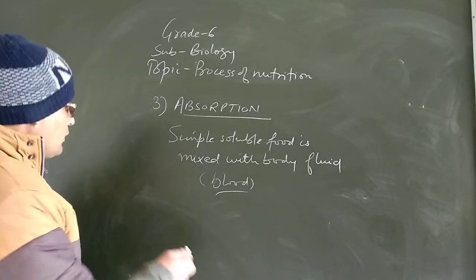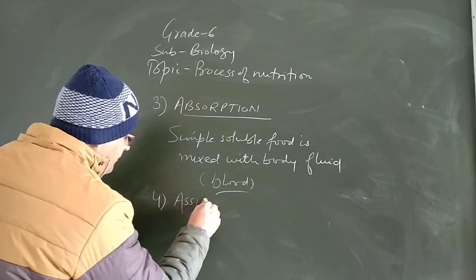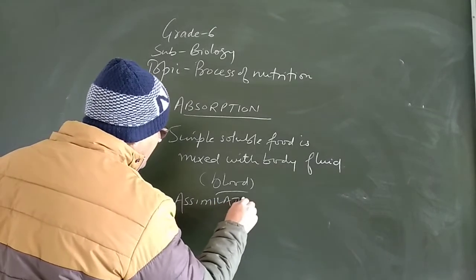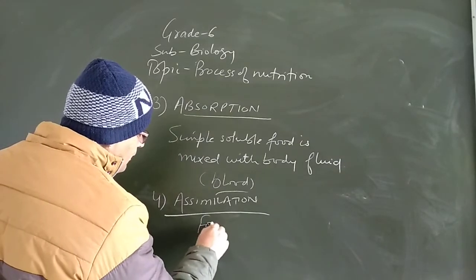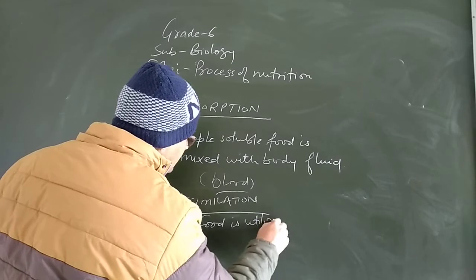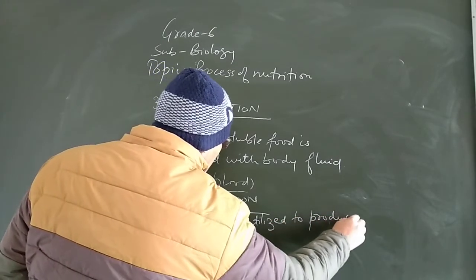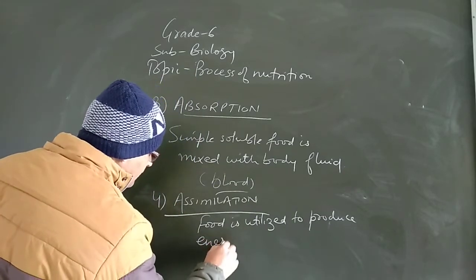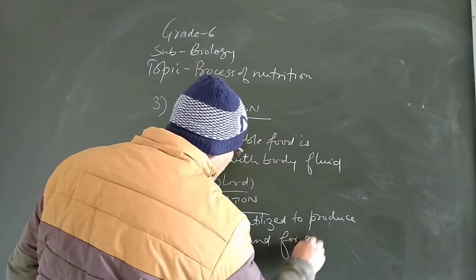The fourth step is assimilation. Now what happens in assimilation? This food is utilized to produce energy and for growth.